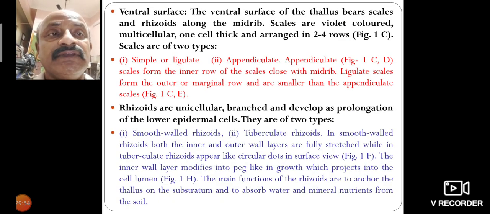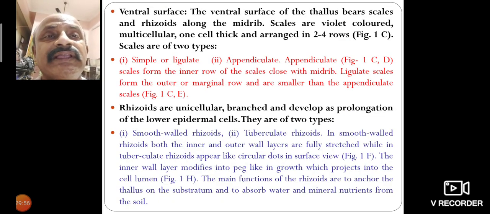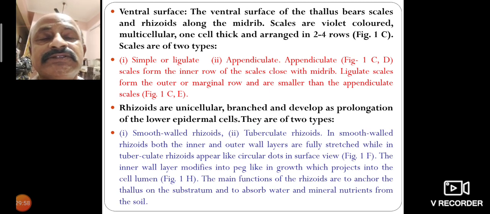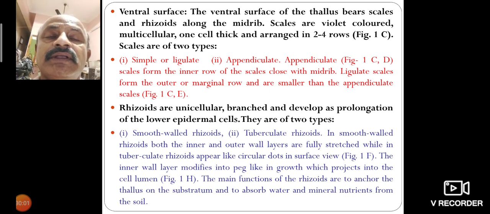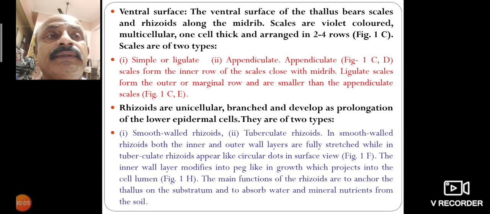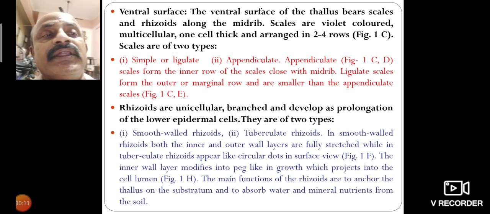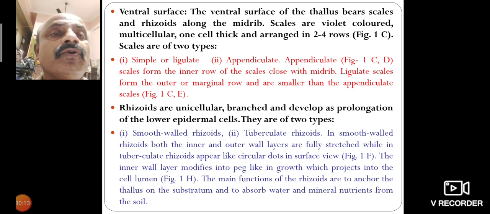Ventral surface. The ventral surface of the thallus bears scales and rhizoids. The scales and rhizoids both pass to the soil along the midrib. Scales are violet colored and multicellular, one cell thick and arranged in 2 to 4 rows.